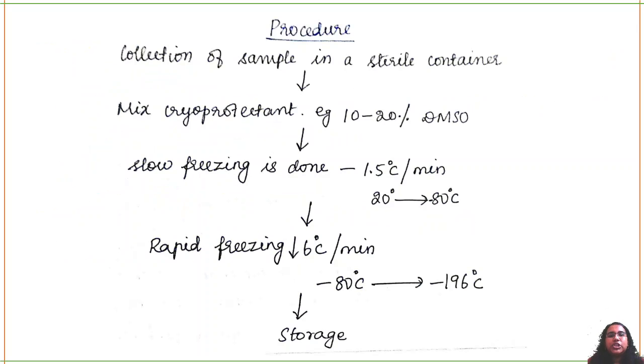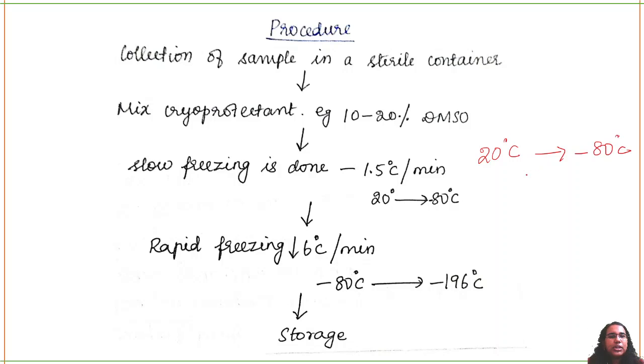So what is the procedure? You will collect the sample in a sterile container. You will mix the cryoprotectant like DMSO, dimethyl sulfoxide, or glycerol at 10 to 20%. Then you will start freezing. How do you freeze? You reduce 1.5 degrees Celsius per minute, from 20 degrees Celsius to minus 80 degrees Celsius.